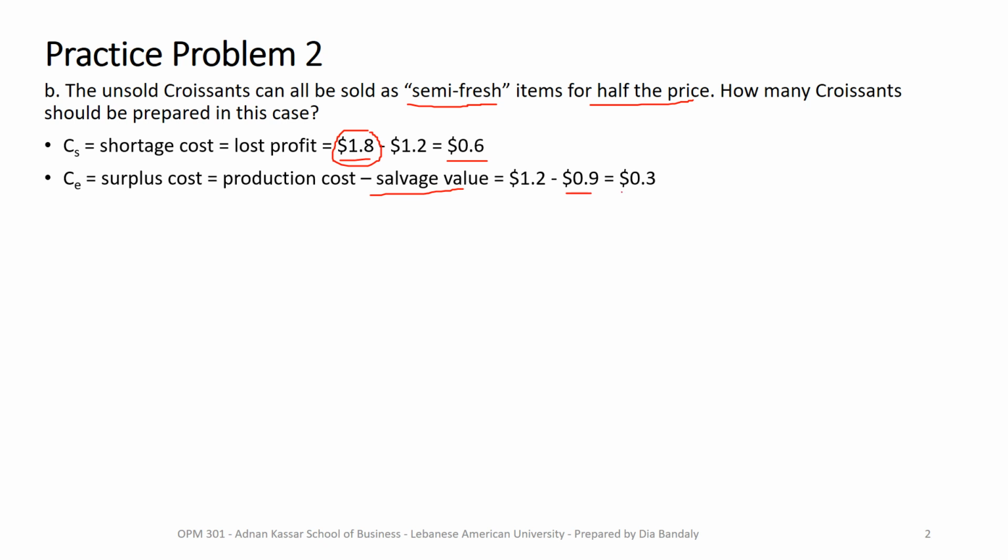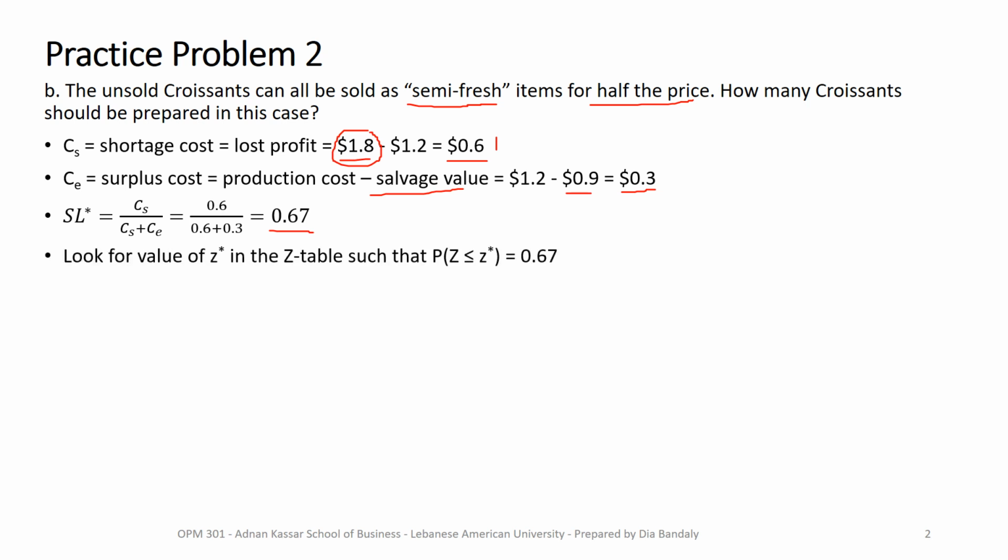And now this makes my surplus cost 0.3. It went down from 1.2 to 0.3. And now you can see that it's more beneficial for us to have a surplus than to have a shortage, right? Because this is heavier for us now, 0.6 compared to 0.3. All right, so let's find now the service level. And you can see now it's 0.67, which supports what I just said. Now it's better for us to fulfill 67% of the demand, which is higher than the average, higher than the 50%.